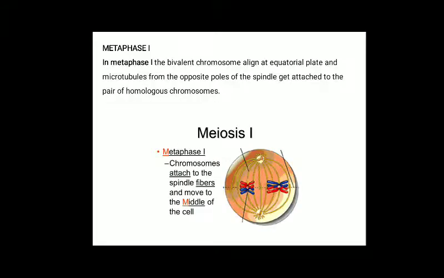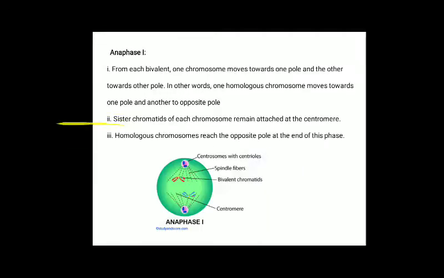Then metaphase 1. In metaphase 1, the bivalent chromosomes align at the equatorial plate, and microtubules from the opposite poles of the spindle get attached to the pair of homologous chromosomes. Anaphase 1. During anaphase 1, from each bivalent, one chromosome moves towards one pole and the other towards the other pole.